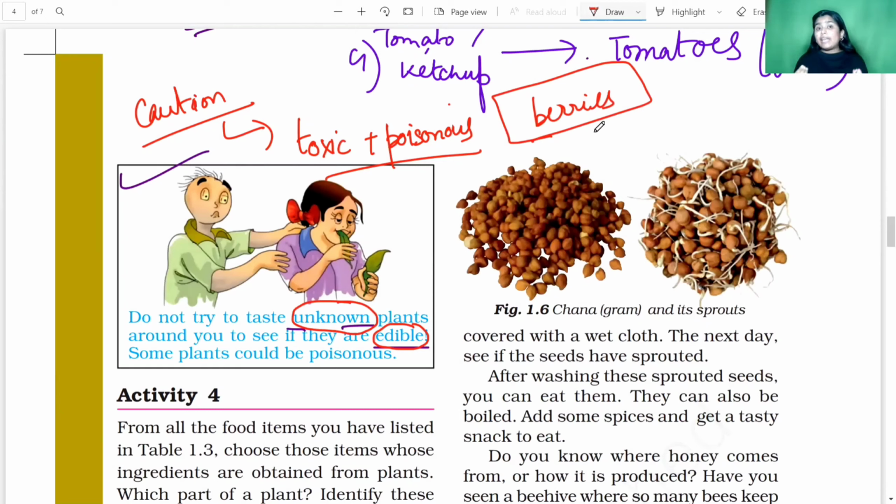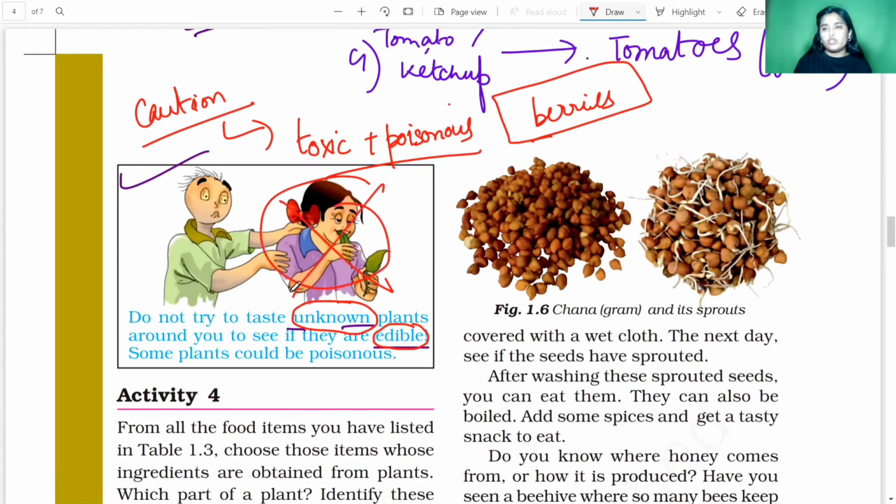It can be toxic, it can be poisonous, it can contain certain chemicals which are not good for your health. So we should not experiment with our body, and we should not eat each and everything around us which is unknown to us. This is very important, that you remember.